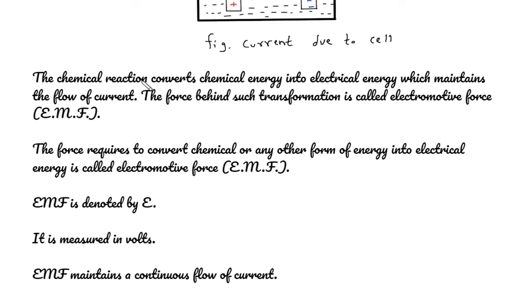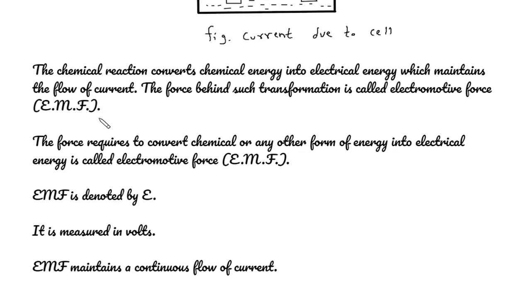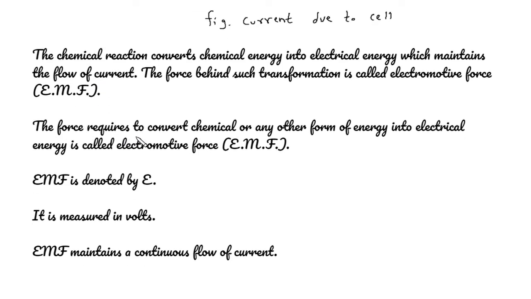The chemical reaction converts chemical energy into electrical energy, which maintains the flow of current. The force behind such transformation is called electromotive force, or in short EMF. The force required to convert chemical or any other form of energy into electrical energy is called electromotive force. EMF is denoted by E. It is measured in volts. EMF maintains a continuous flow of current.